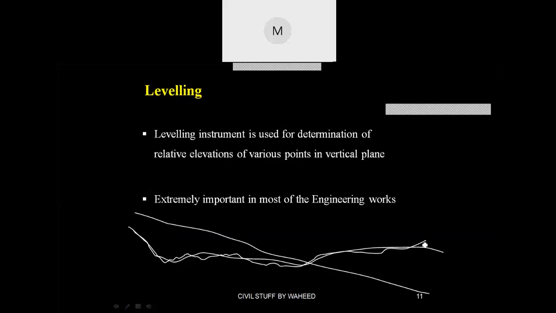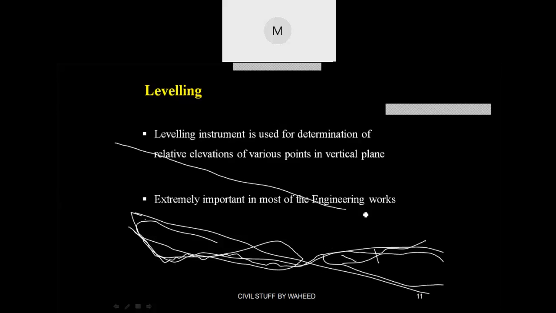By seeing the ground itself, we cannot say this side is higher, that side is lower because of the large area. So if I go for a survey, I come to know that this is the filling portion to be done, and this is the cutting portion to be done, so that finally I can arrive at one slope so that water can flow from a higher point to a lower point.